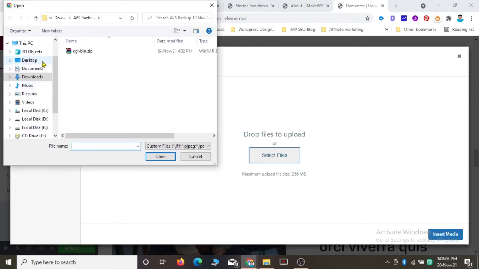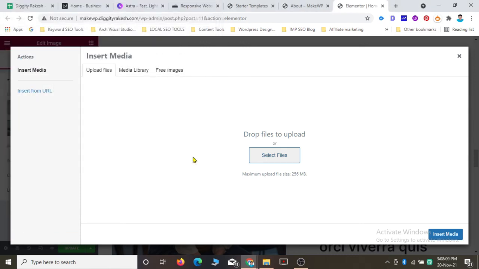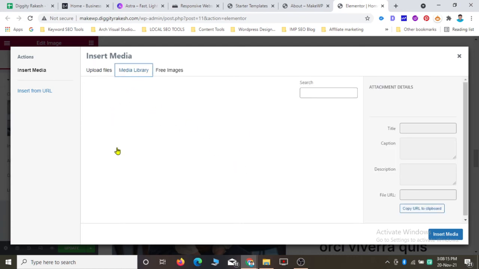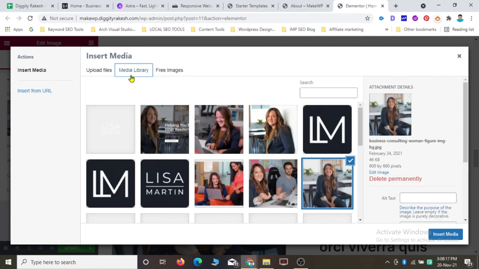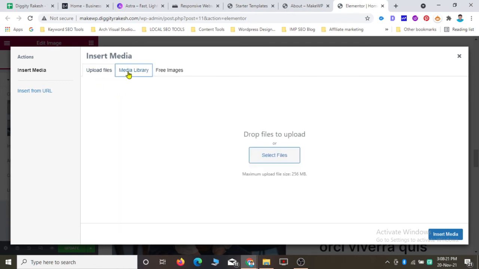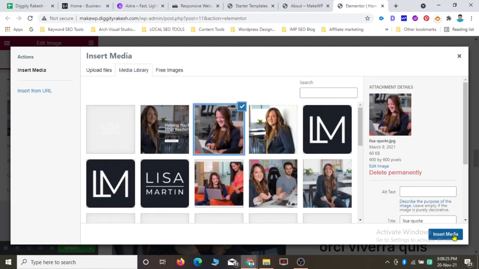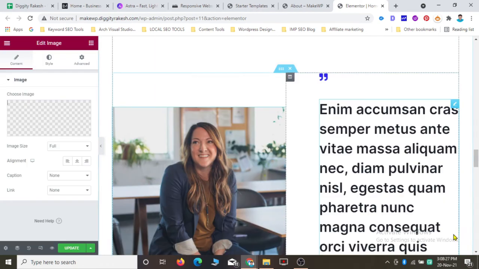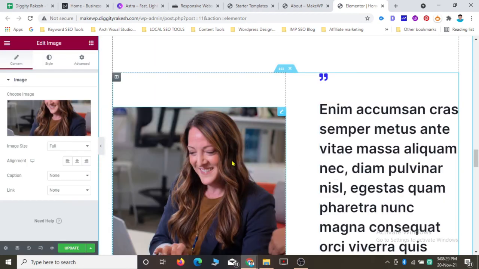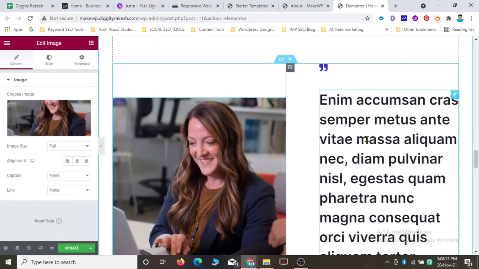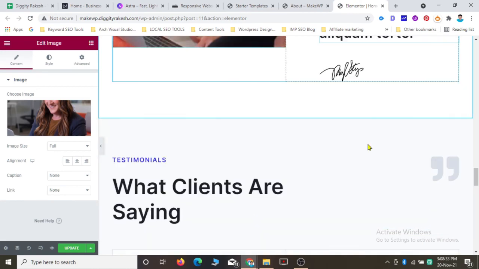I don't have any images right now, but you can just go to your PC, add your images, and drag and drop files here. Any image that you add will appear in this media library. So you can customize all this by yourself. Let me select this image for you. Insert media. You can see that I just replaced the image here. In a similar way you can customize everything by yourself.